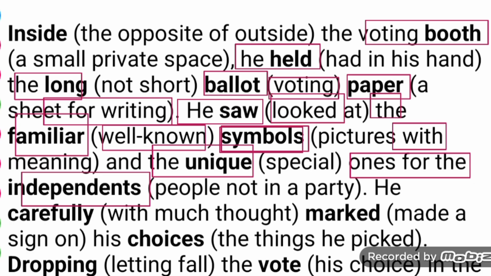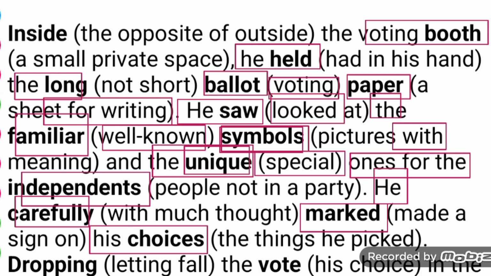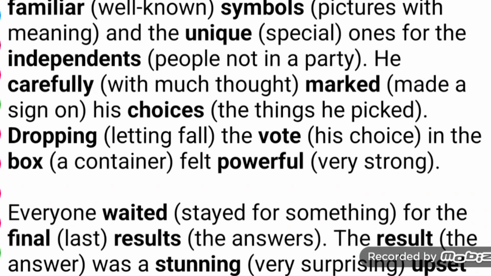Saw means looked; it is the past indefinite of look. Unique means special. He carefully marked his choices. Here choices means things he picked. Marked means made a sign. Carefully means with much thought; thinking very carefully he did it.